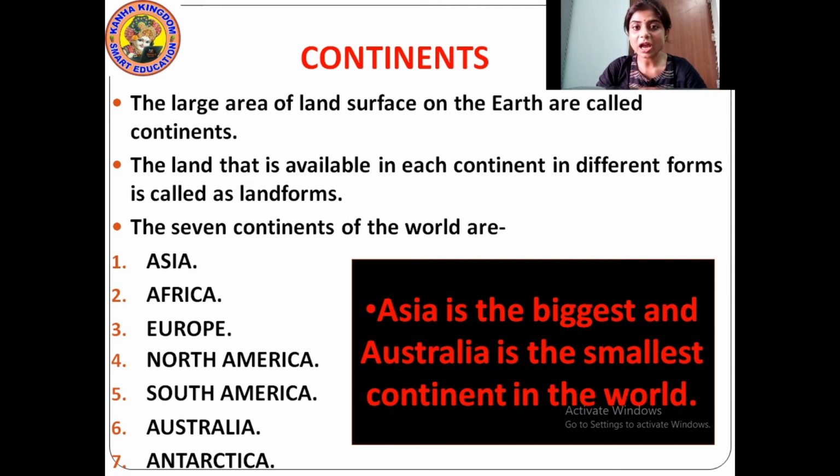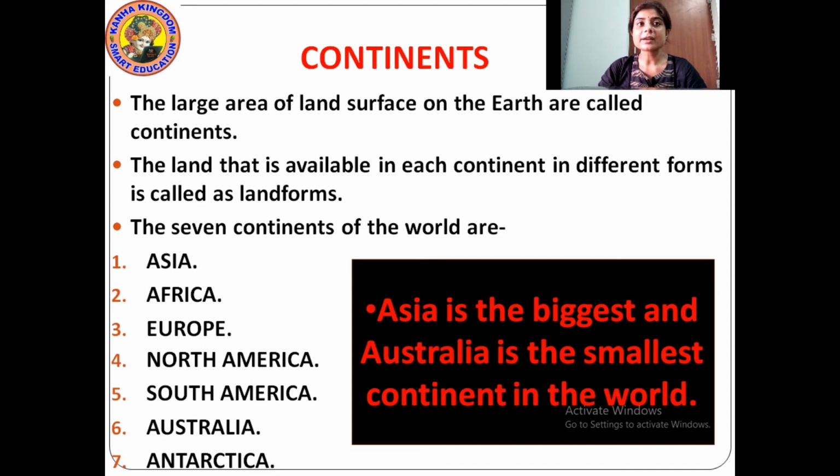They are Asia, A-S-I-A; Africa, A-F-R-I-C-A; Europe, E-U-R-O-P-E; North America, N-O-R-T-H A-M-E-R-I-C-A; South America, S-O-U-T-H A-M-E-R-I-C-A; Australia, A-U-S-T-R-A-L-I-A; and Antarctica, A-N-T-A-R-C-T-I-C-A.